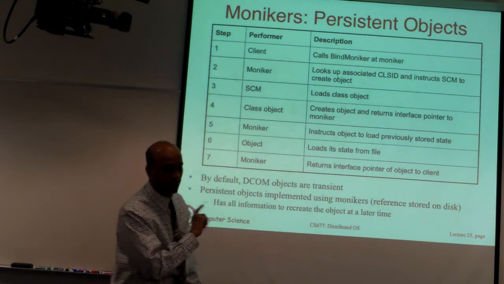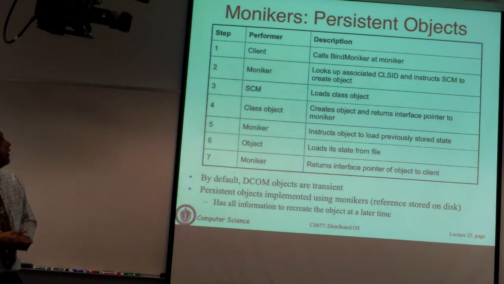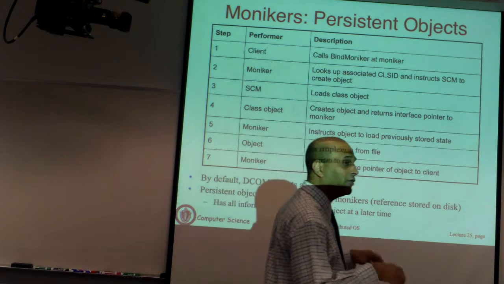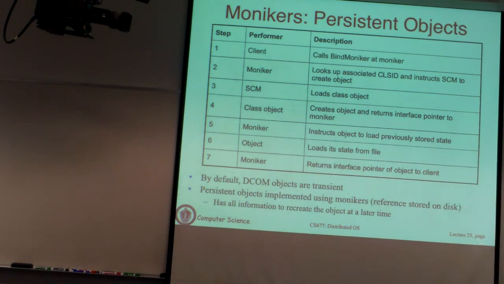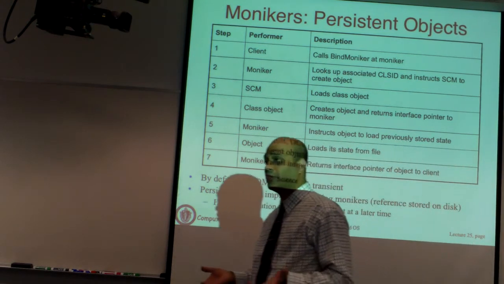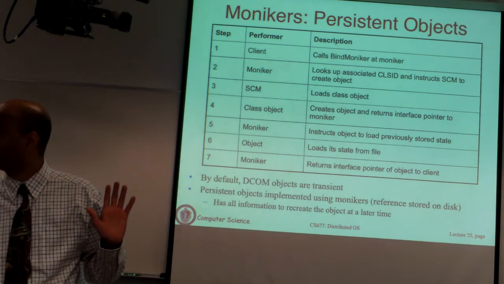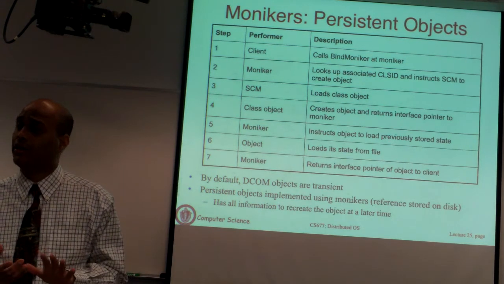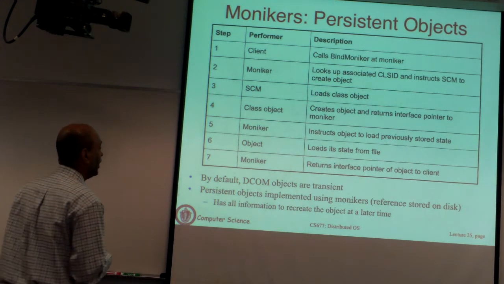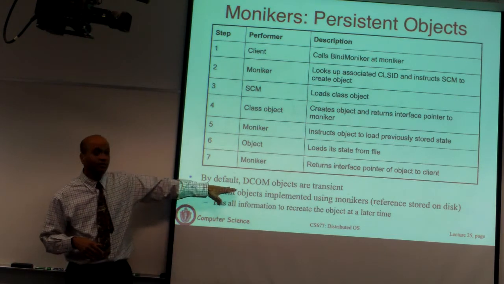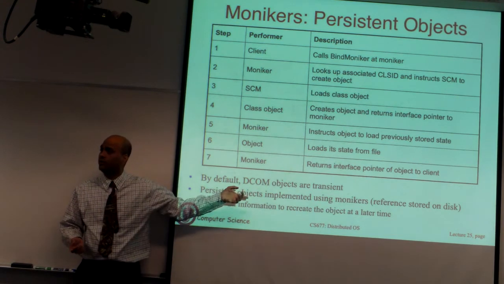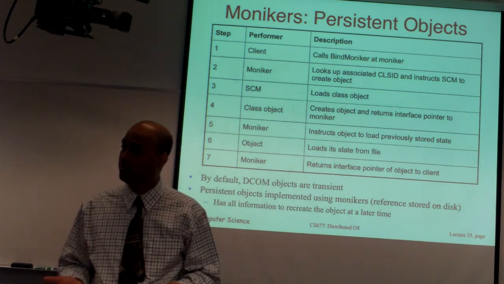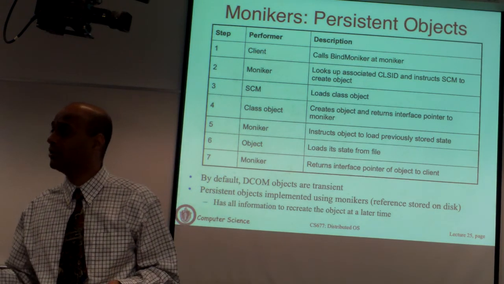Now, there's one interesting aspect of DCOM, which is the ability to persist objects. Typically, when you create an object, its state is stored in memory. If the process is terminated, the object goes away. Just as all memory state of any process is lost, the same is true of any objects. In DCOM, you are allowed to make the object persistent. By default, when you instantiate an object, it's going to be transient, like you see in Java and so on. But you can also make it persistent by saying that this should be a persistent object.